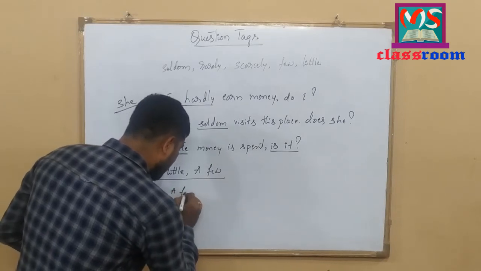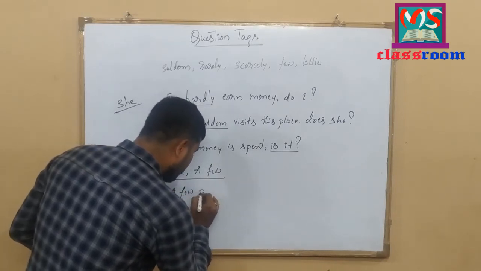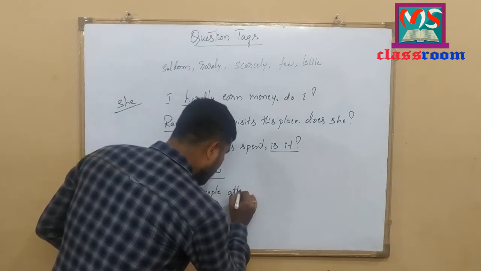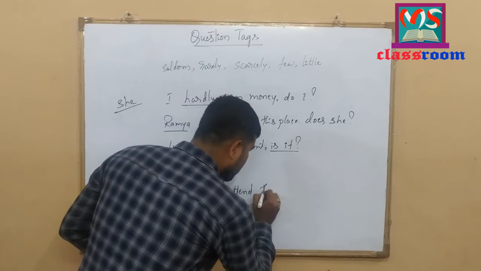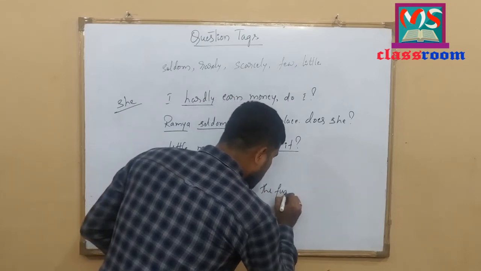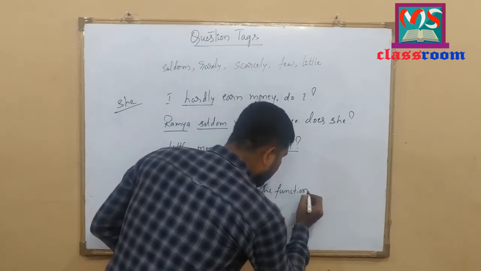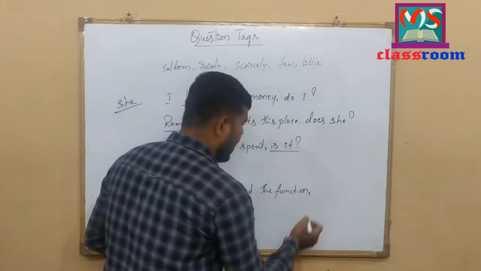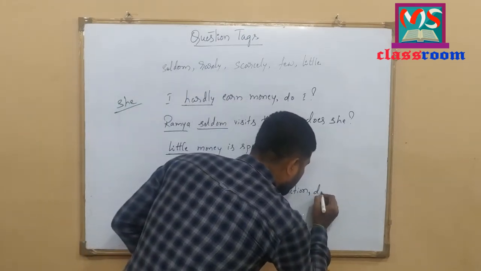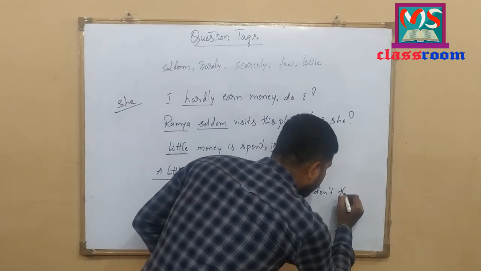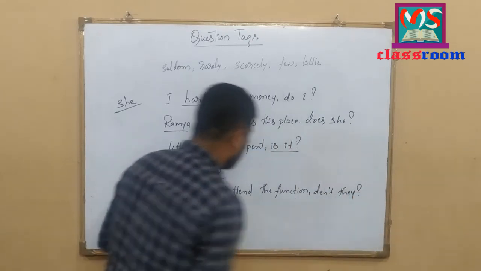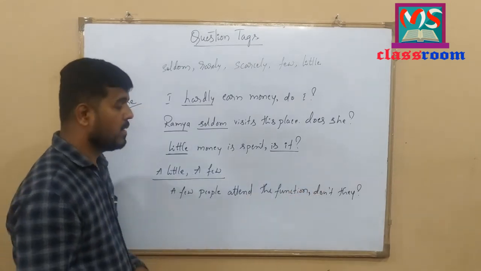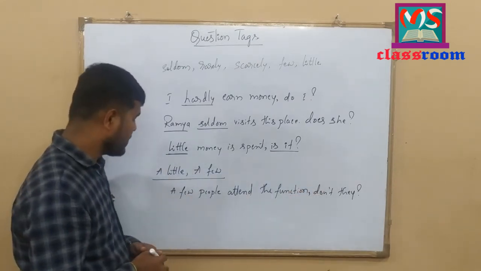A few people attend the function. A few people attend the function. When we add a question tag, it follows negative. Don't they? Look at here. A few people attend the function. Don't they? Let me write one more example.